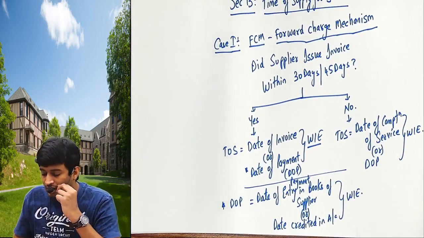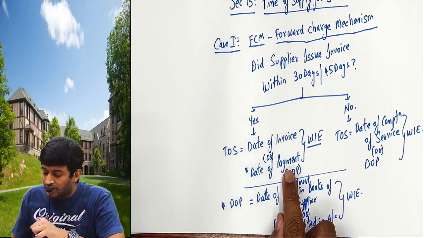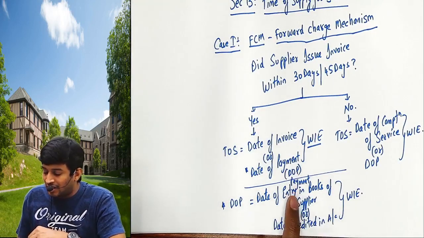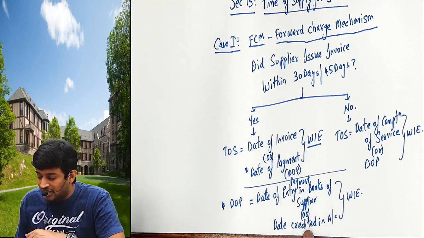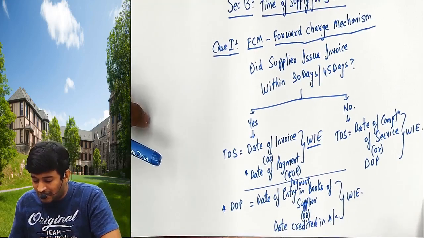To check date of payment, this date or this date, whichever is earlier, I will take that.